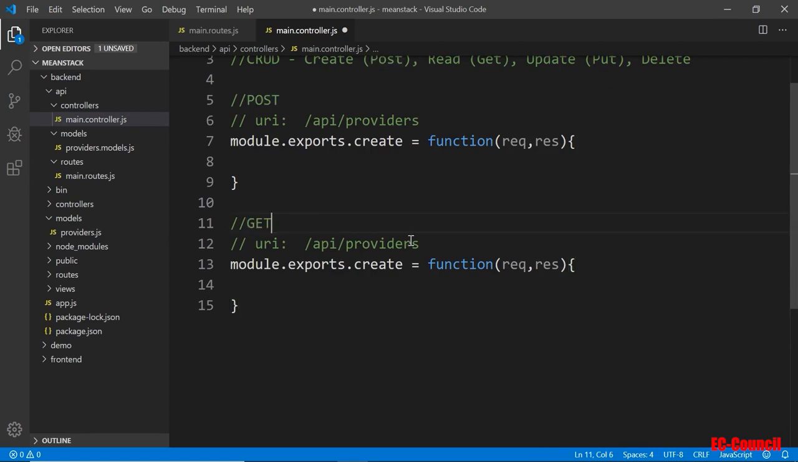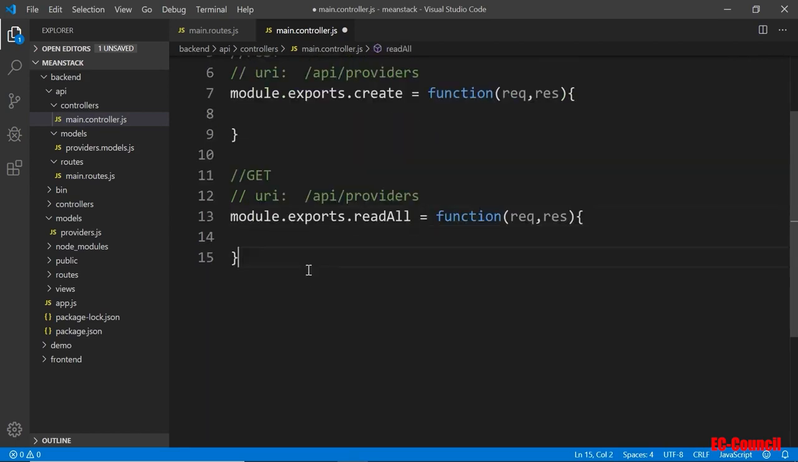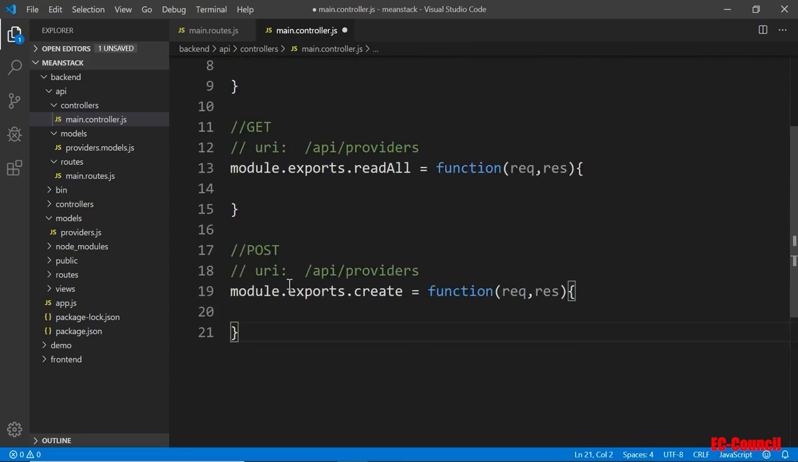This would be the get. The get will be get all. So I would say read all. The next one here will be for a get as well. Get one. We'll put a get all here. And get one, I need ID. So like 1, 2, 3 like that. And then this would be read one.